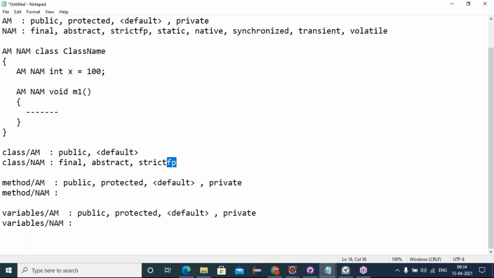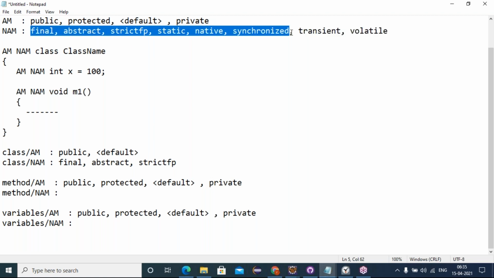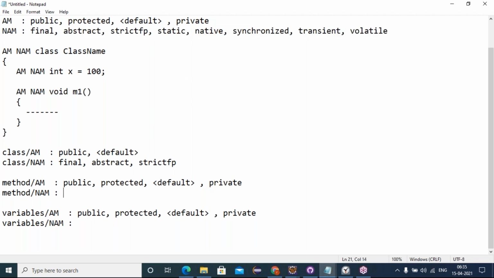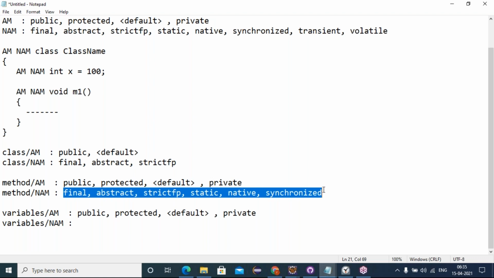Only these 3 non-axis modifiers among the 8 are supported for class non-axis modifiers. And coming to the methods, except transient and volatile, the remaining 6 non-axis modifiers are supported for method non-axis modifiers. Except transient and volatile, the remaining 6 are applicable to the method as non-axis modifiers.